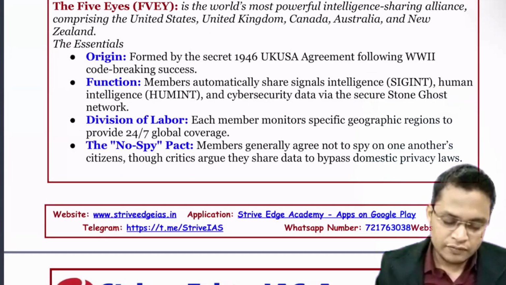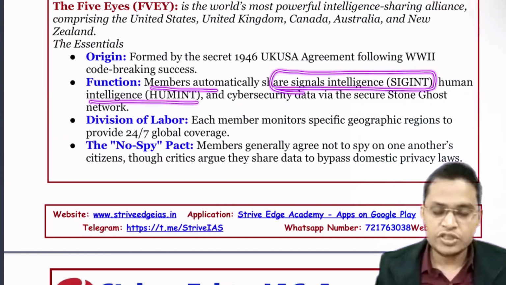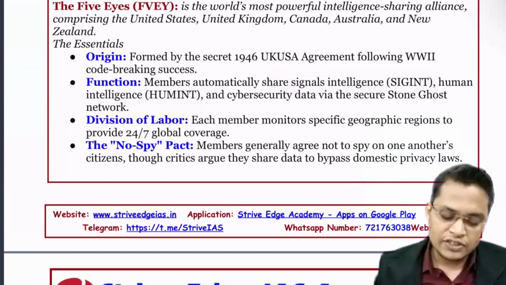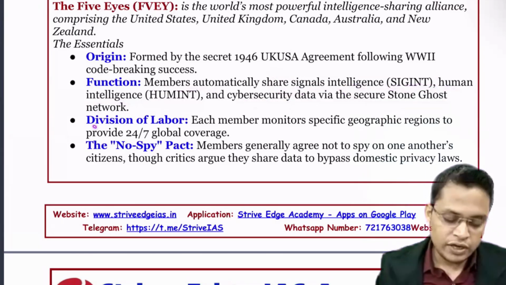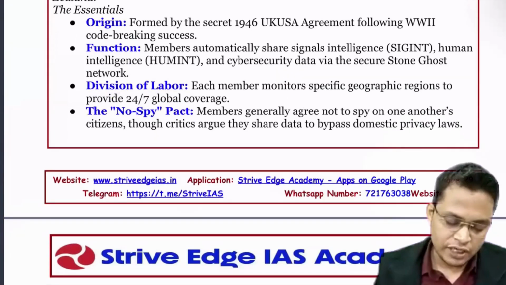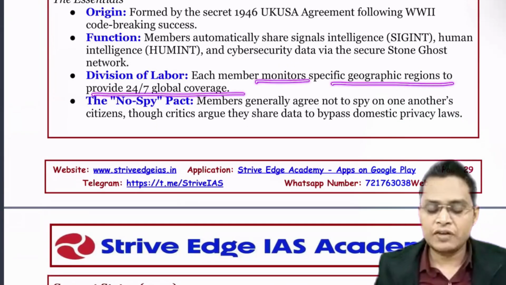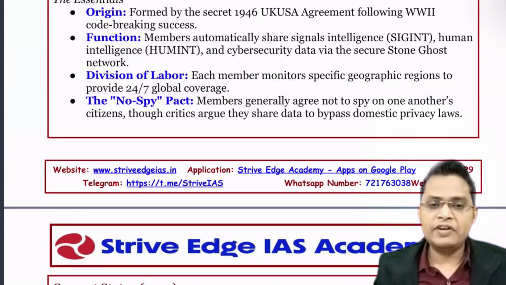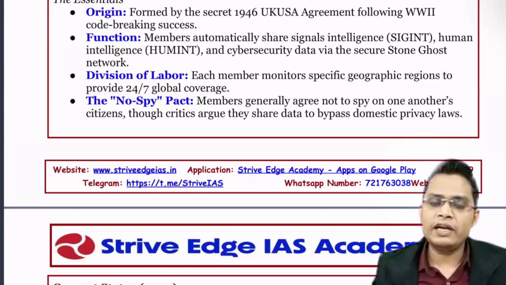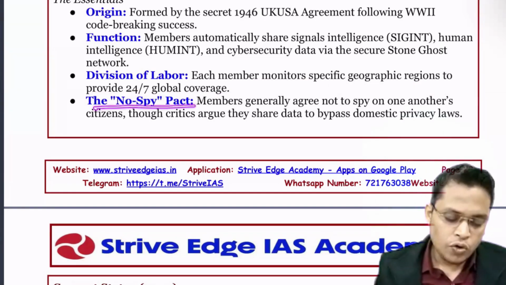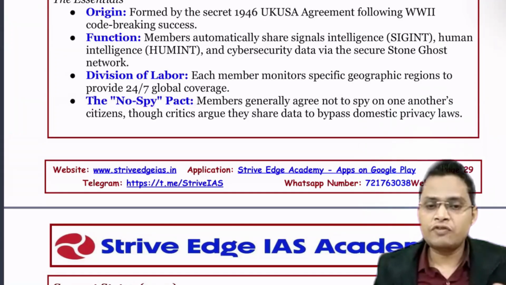Its members automatically share intelligence through signals intelligence, human intelligence called HUMINT, and cyber security data via secure channels. Okay, so they also follow the principle of division of labor. That means each member monitors specific geographic regions to provide 24 by 7 global coverage. So they have divided the regions under the jurisdiction of one country, and that country provides intelligence of that region. Also, there is a no-spy pact. That means one member cannot spy on the citizens of another member country.